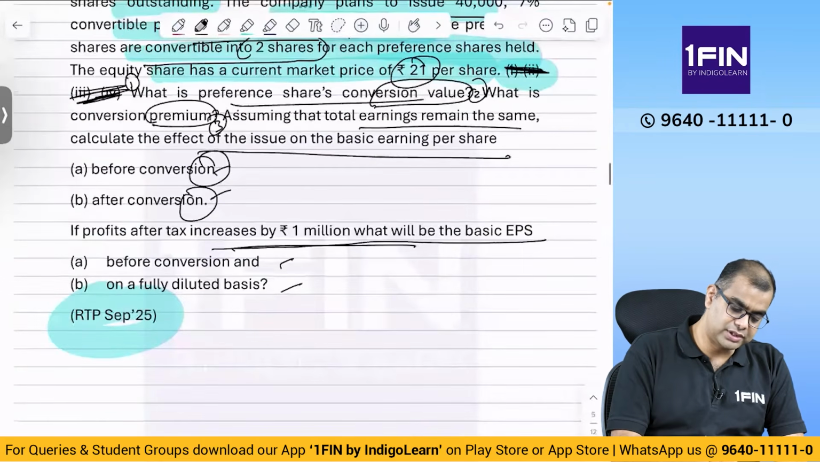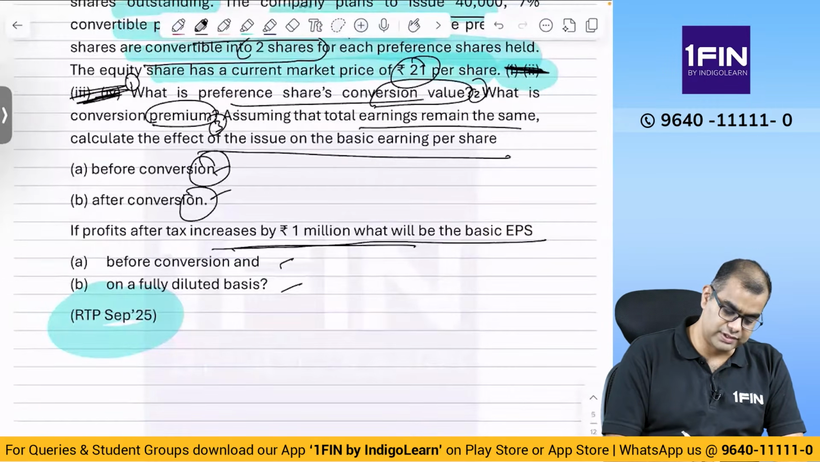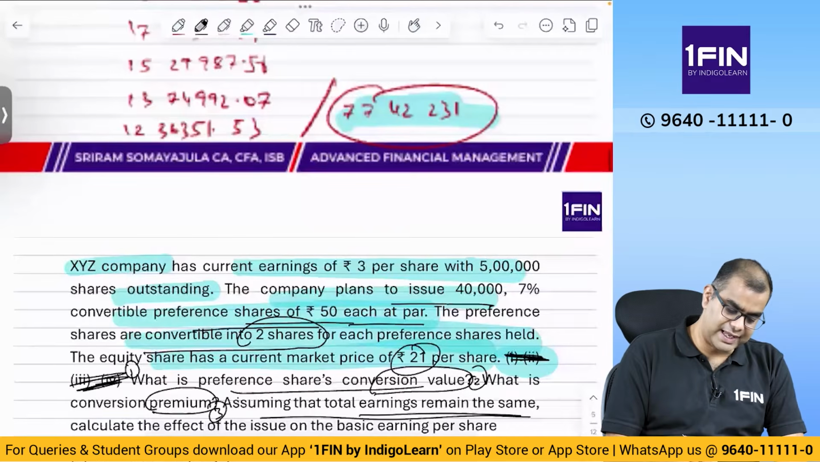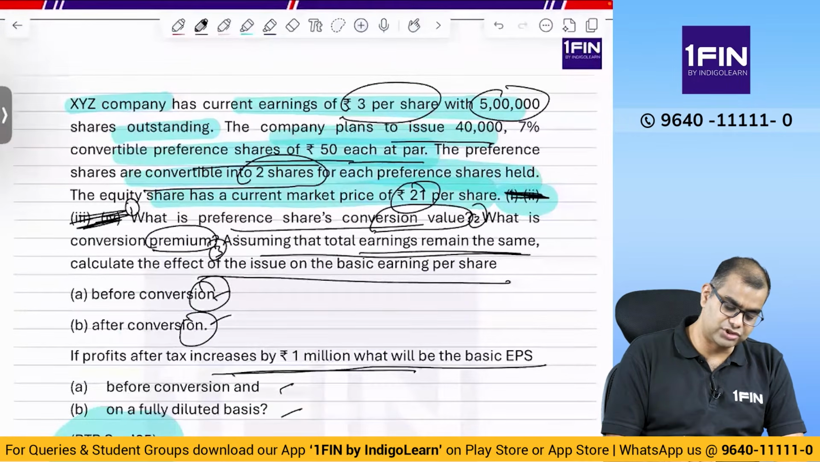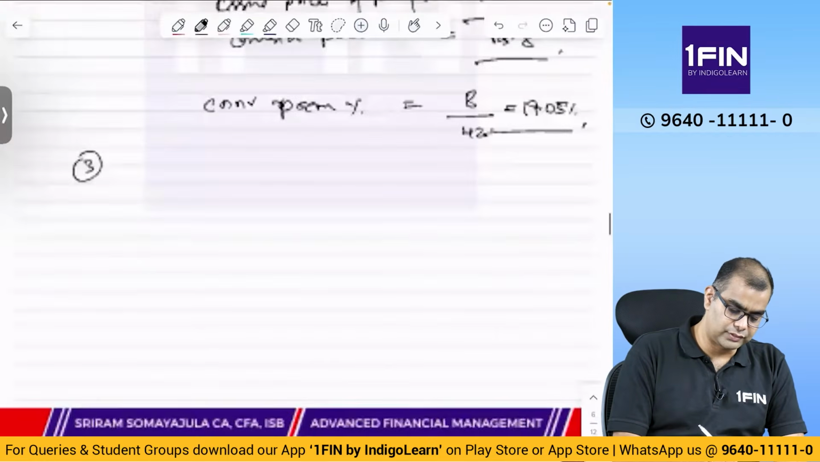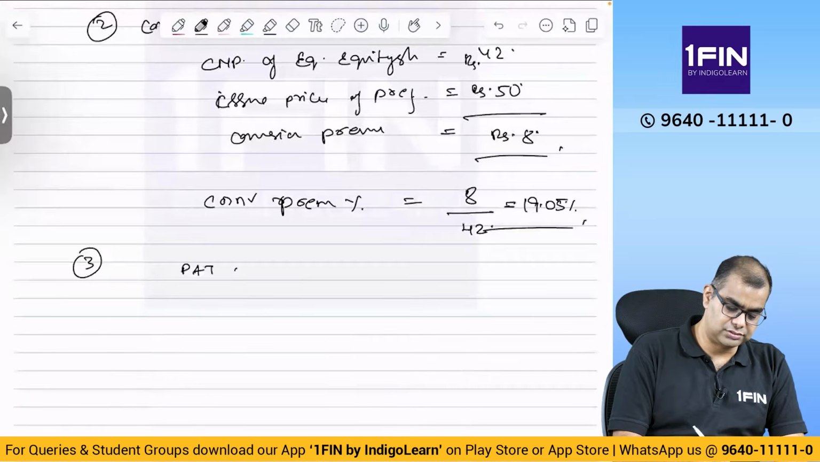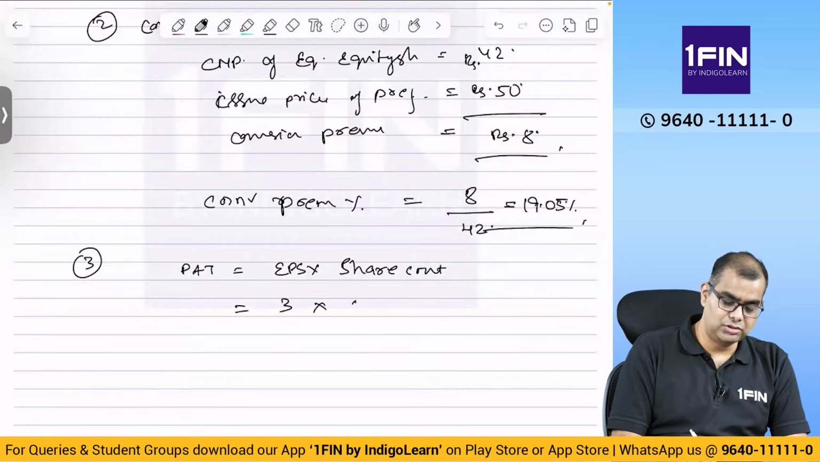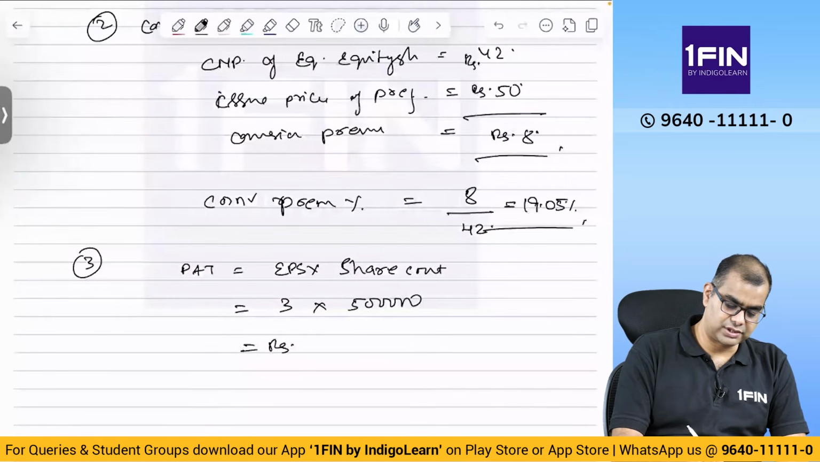Assuming that the total earnings remain the same. What are the total earnings? We don't know. We'll see here. EPS of 3 and 5 lakh shares, so 15 lakhs remain the same. Calculate the effect on issue of basic earning per share before conversion and after conversion. So PAT is equal to EPS into share count, which is 3 into 5 lakh, equal to rupees 15 lakhs. Correct?